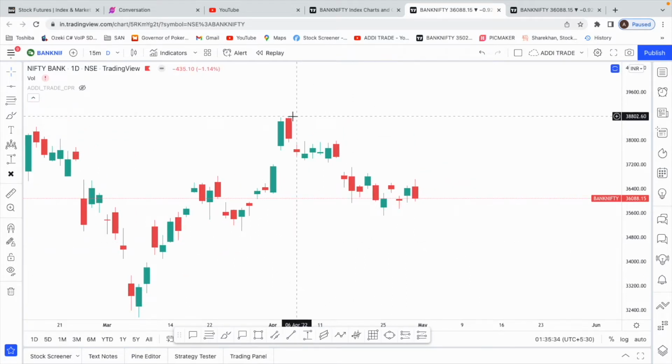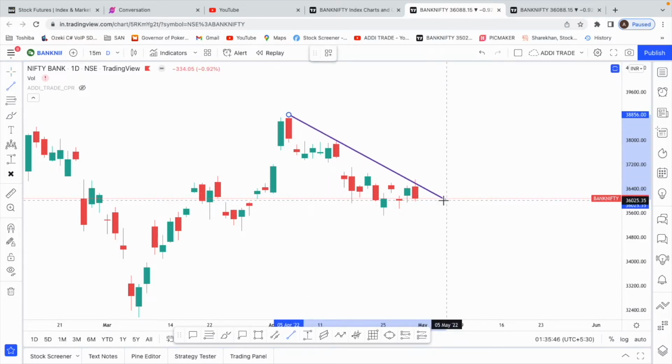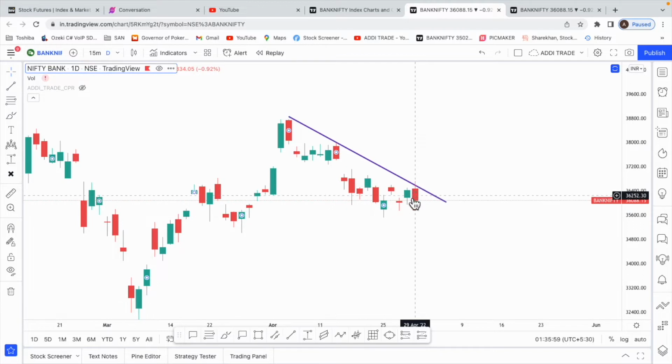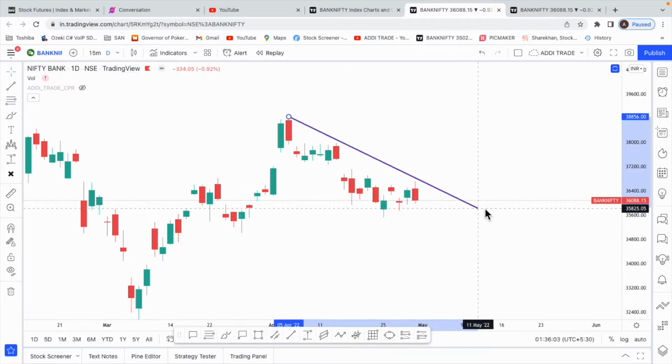And this is another trend line on the daily chart that we can follow. We have taken from here 38,000. Whenever we have come close to this trend line, we have taken resistance. Even on the Friday, the same thing happened. It looked like it's going to break out, and then we had a huge sell off on the downside. So this will become a very important line even for future.